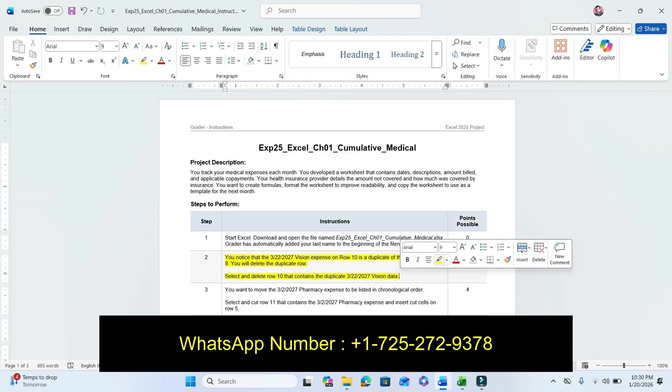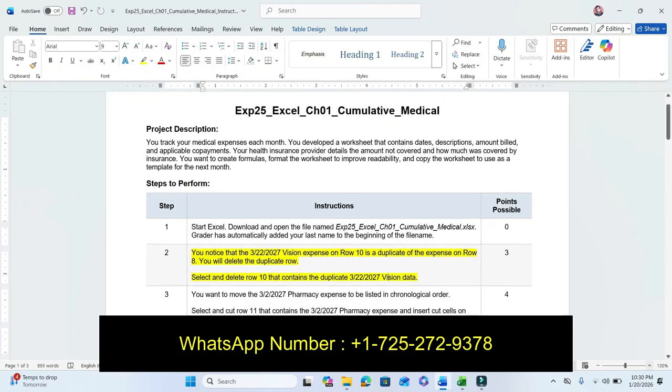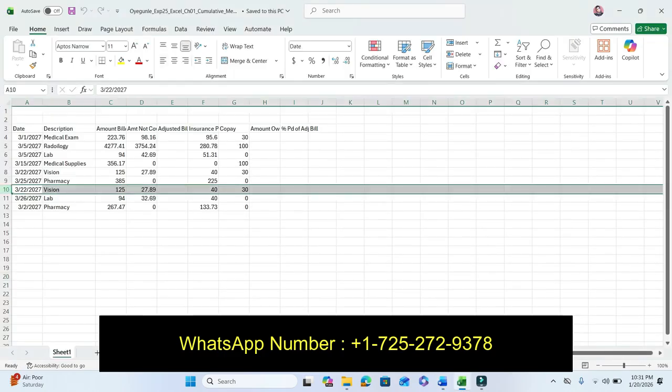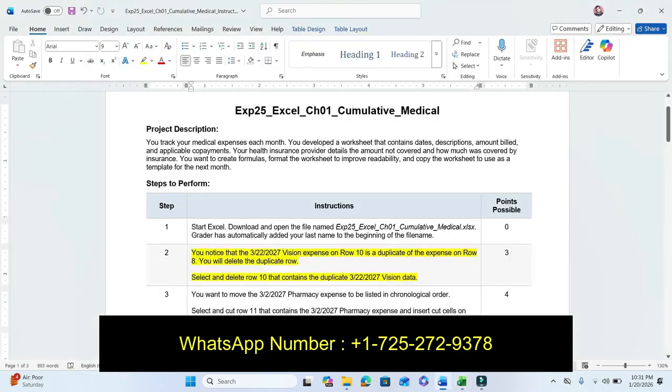Step number 2: you notice that the 3/22/2027 vision expense on row 10 is a duplicate of the expense on row 8. You will delete the duplicate row. Select and delete row 10 that contains the duplicate. Okay. Select row 10, which is the duplicate row, and delete it. So step number 2 is completed by this.